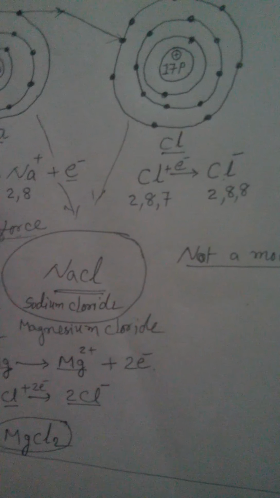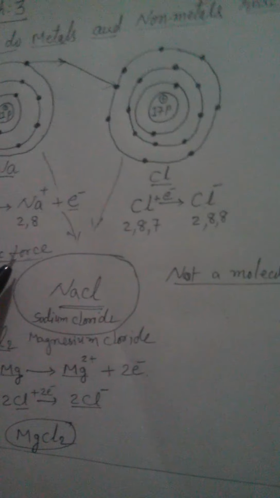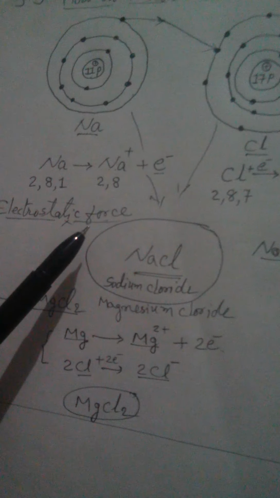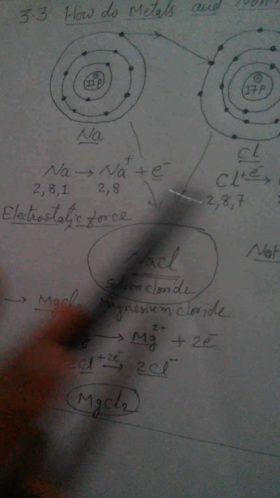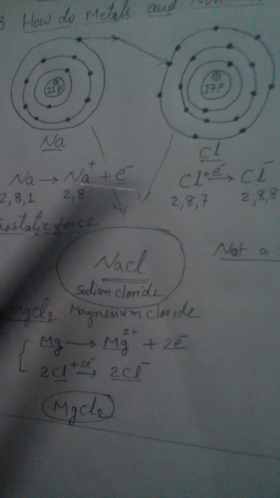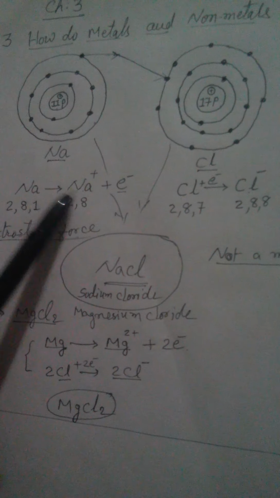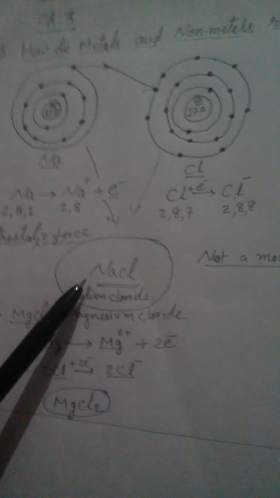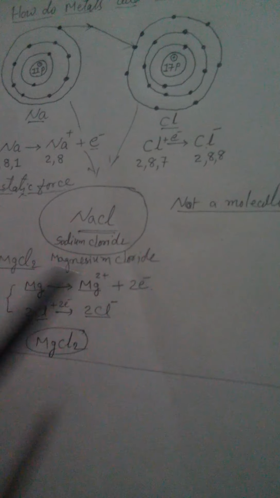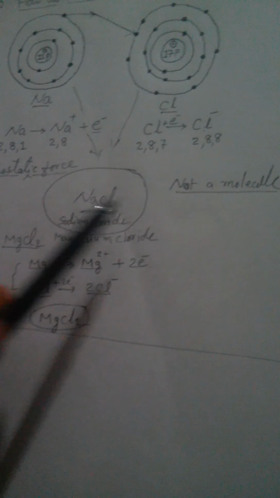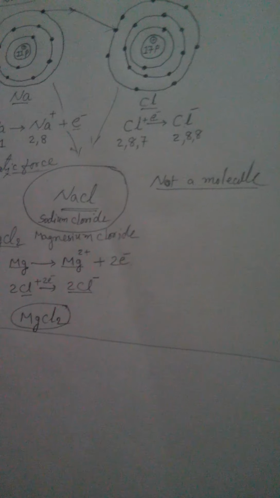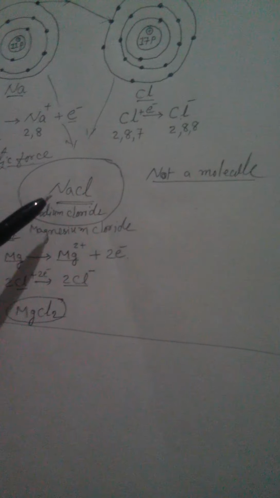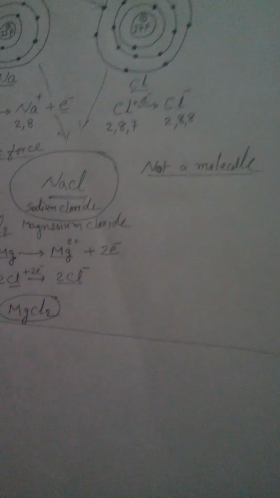Now a strong electrostatic force, which is also called Coulomb force, prevails between positively charged sodium and negatively charged chlorine, and this leads to the formation of sodium chloride. Friends, sodium chloride is not a molecule, mind well, but it exists as an aggregate of positive and negative ions.